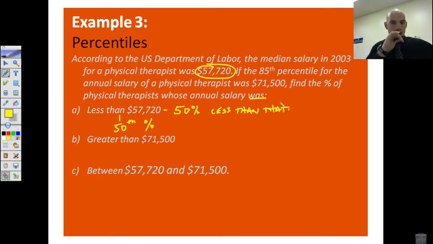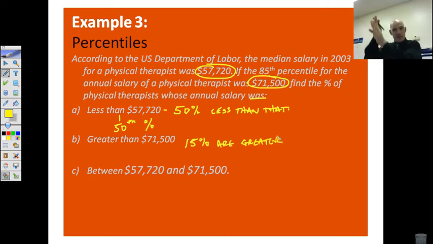Okay? What about the percent that are greater than 71,500? Well, this is the 85th percentile. We want the stuff that's bigger than that. So 15% are greater. So that's the 85th percentile, so we're talking about all the stuff that's bigger than it. So that'd be 15%. What about the amount between 57,000 and 71,500?